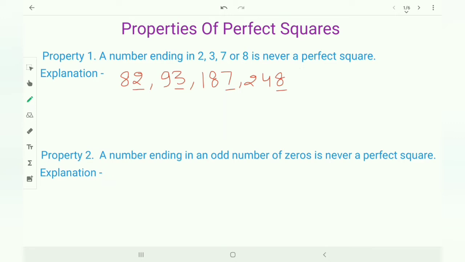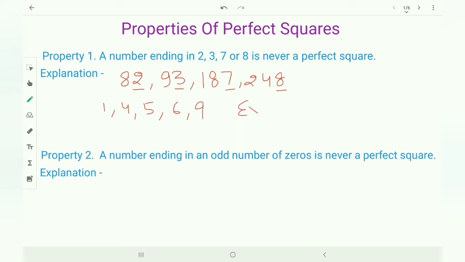So this is the shortcut method to find out which number is a perfect square or which number is not a perfect square. And when a number ends in 1, 4, 5, 6 or 9, then that type of number is a perfect square.